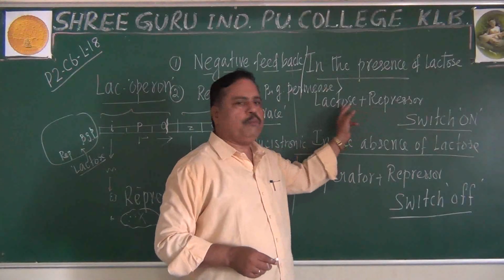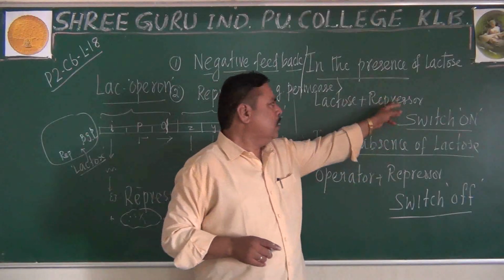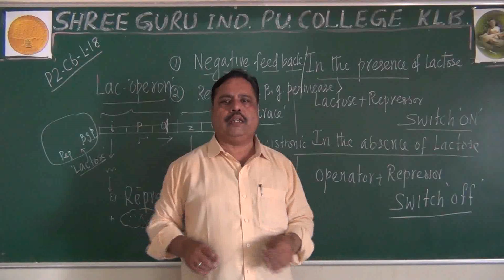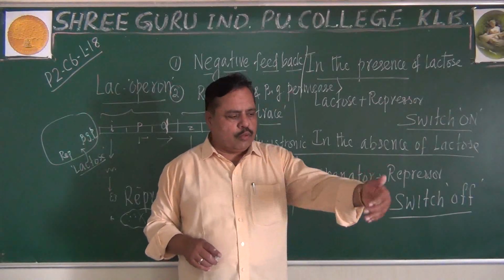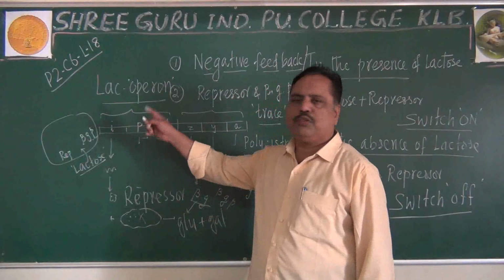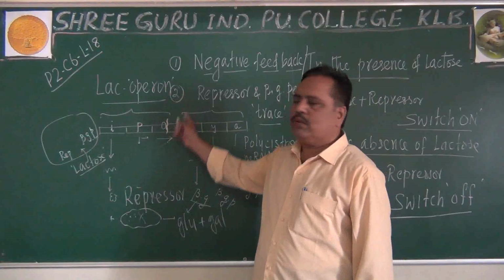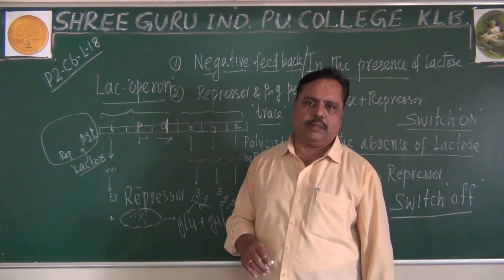You say lactose and repressor complex. You want to switch on, so a little amount of repressor should be there always. If you want to allow the lactose inside, a little amount of permease should be there always inside. That is the point which we have to recall in the lac operon concept.